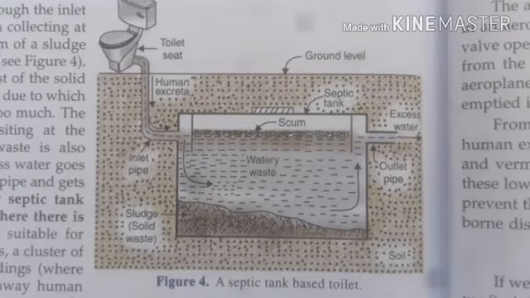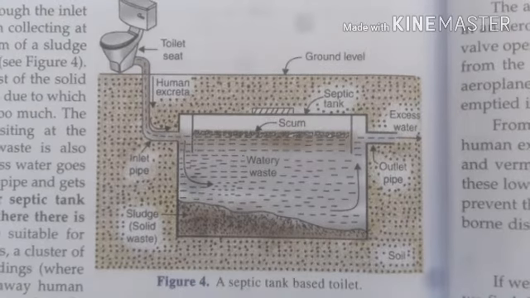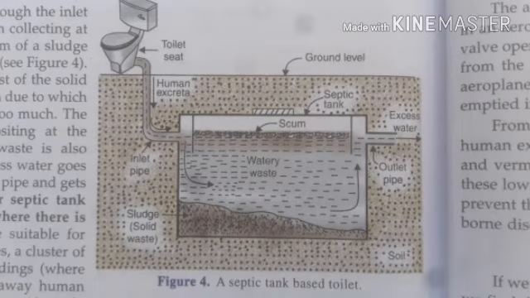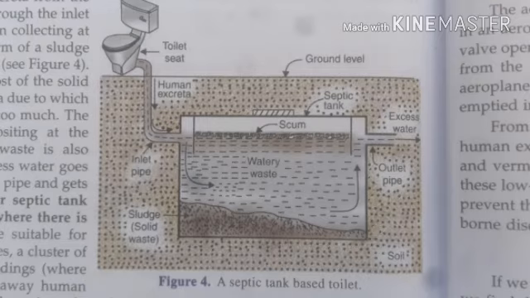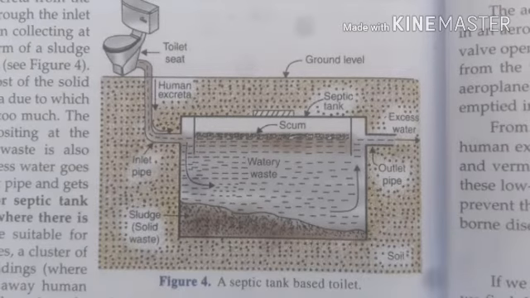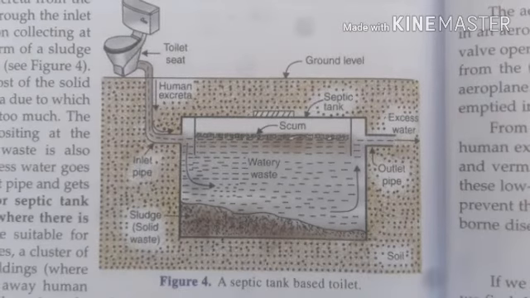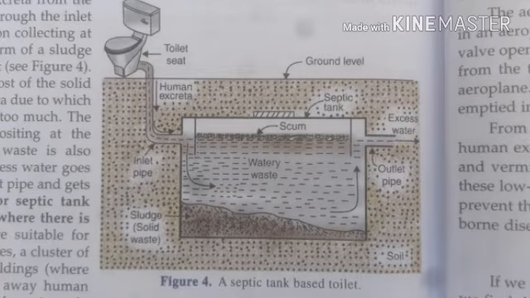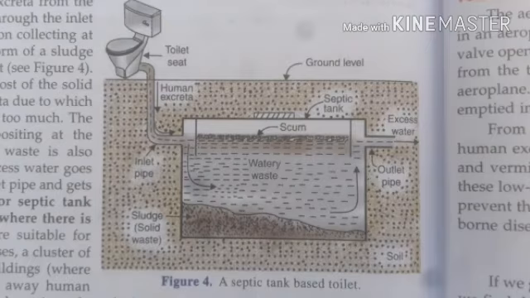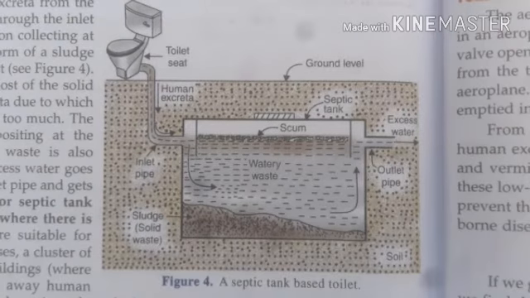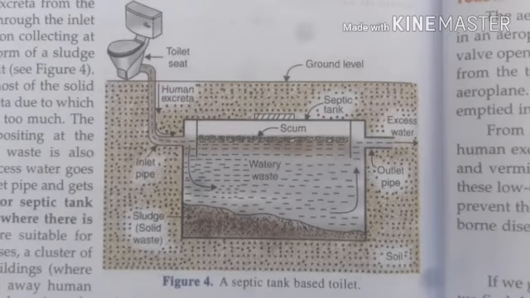Wherever the sewage is produced, it is going to be decomposed at that particular place. So it saves the pipeline system, and as it is earthen, there is no problem, it won't produce any diseases. It has an inlet, an outlet, and is a well-designed septic tank.